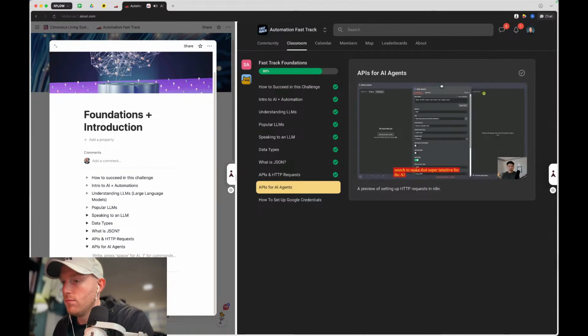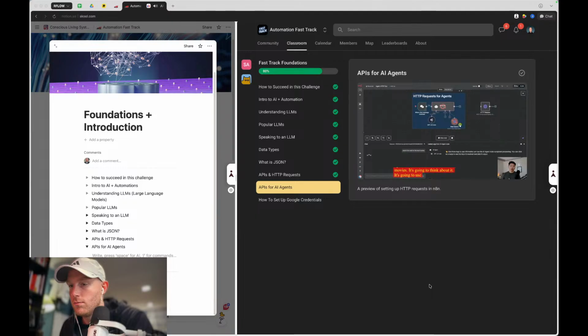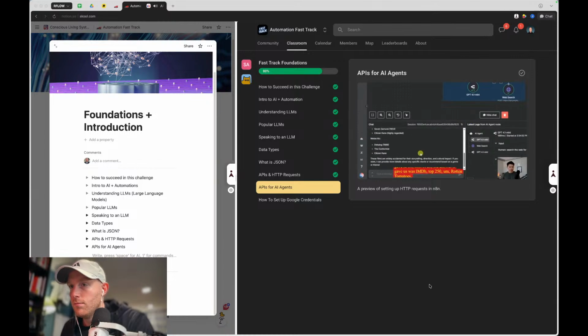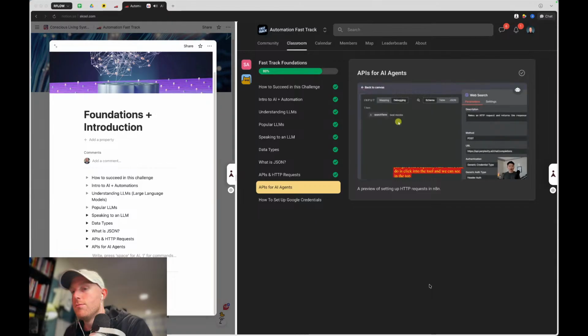And now what we're going to do is we are going to talk to the agent and see if it can actually search the web. Okay, so I'm asking the AI agent to search the web for the best movies. It's going to think about it, it's going to use this tool right here, and then we'll basically get to go in there and we can see what it filled in that search term placeholder that we gave it. So first of all, the answer it gave us was IMDb, top 250, Rotten Tomatoes, all this kind of stuff, right? So that's movie information that we just got from Perplexity. And what I can do is click into the tool, and we can see in the top left, it filled out search term with best movies.